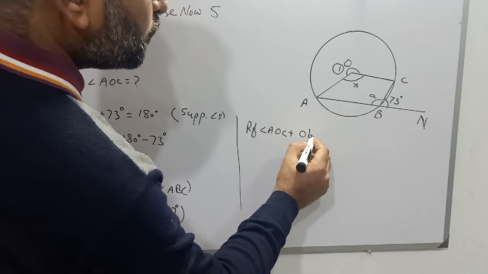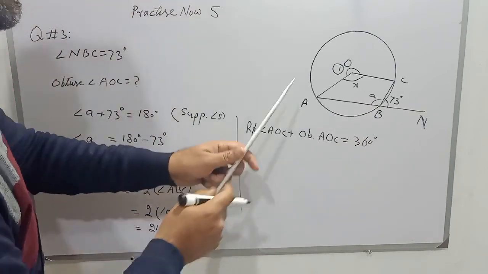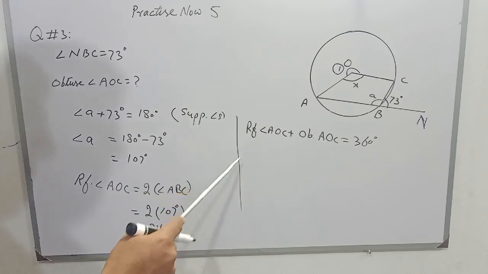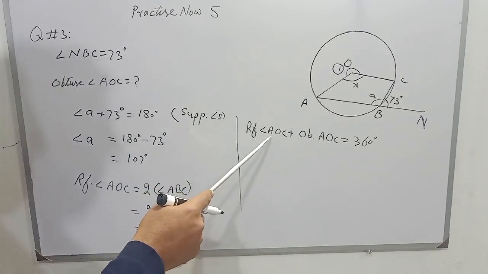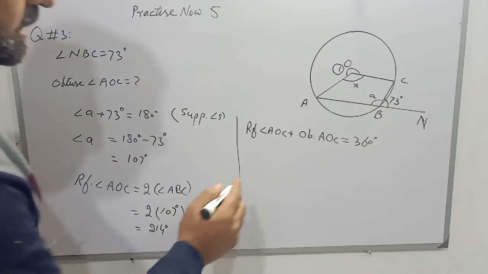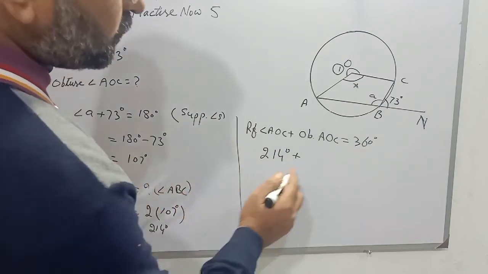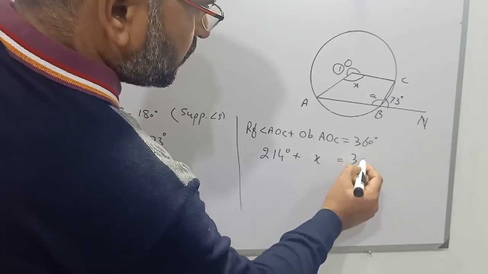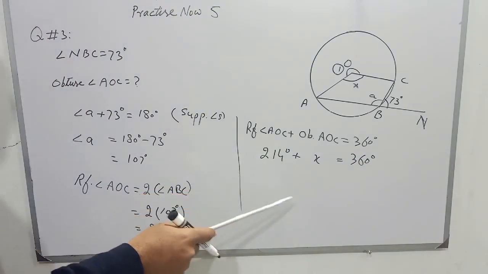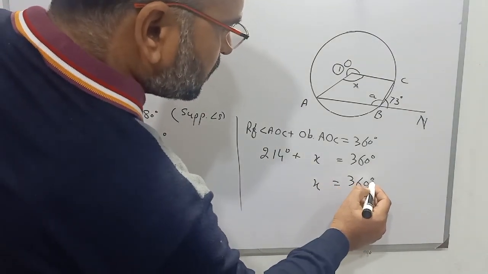Now students, reflex angle AOC plus obtuse angle AOC is equal to 360 degrees because it is a complete rotation, and we have found the reflex angle, that is 214 degrees. So in place of reflex angle AOC we will put 214 degrees, and the obtuse angle, that is X, we have to find, is equal to 360 degrees. Students, 214 degrees is plus on the left side. When we transfer it to the other side, it will become minus. So the value of X will become 360 degrees